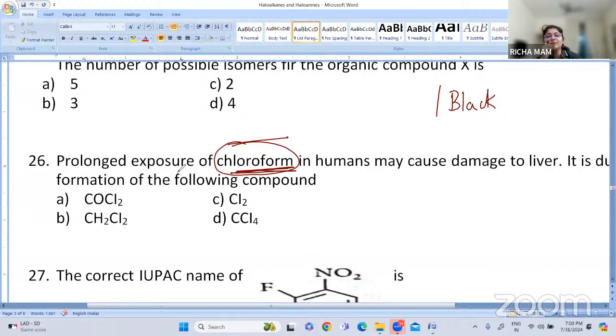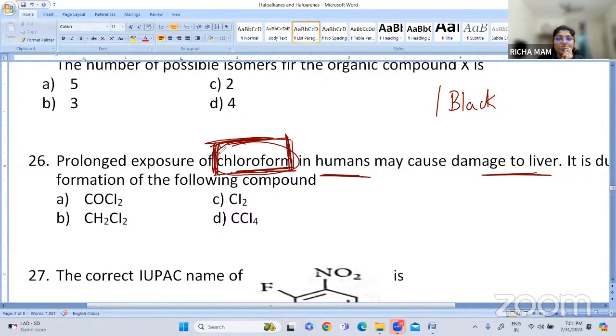Because if it reacts with the sunlight, it may cause some harmful reaction. So because of that, it is stored in a cool place and in a dark colored bottle. If a human being is exposed to chloroform for a longer time, it will damage his liver. So what is that reaction? What is chloroform converted into?